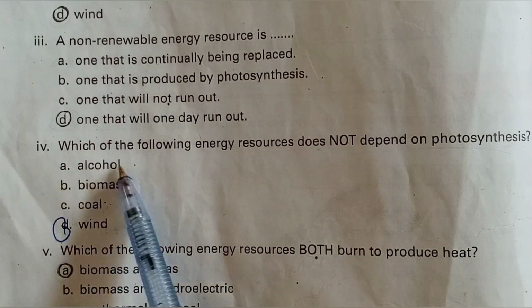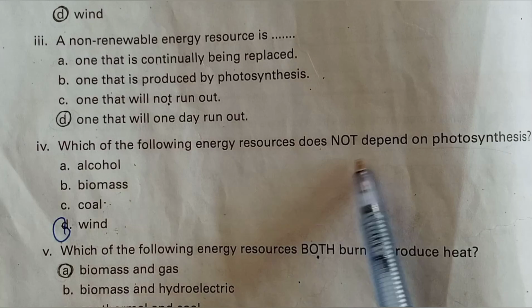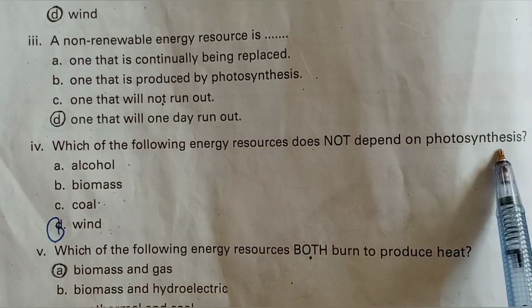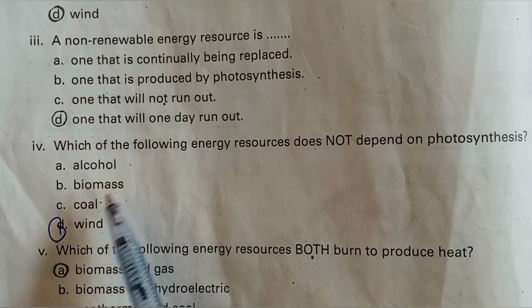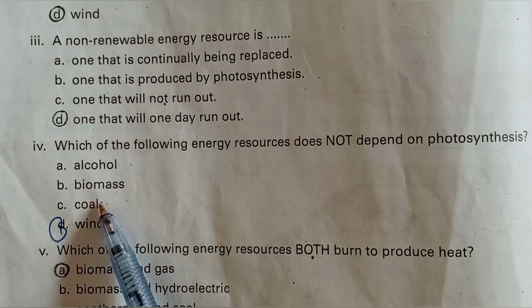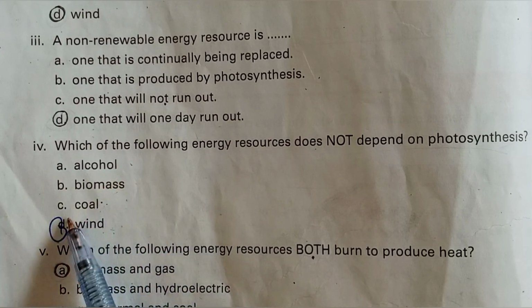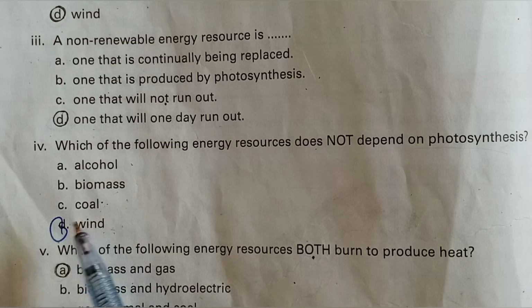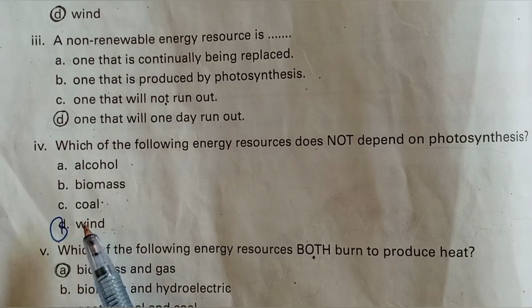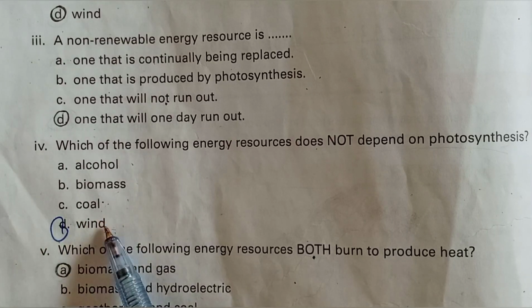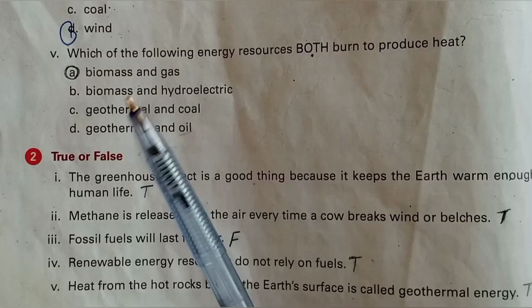The fourth one is: which of the following energy resources does not depend on photosynthesis? Alcohol, biomass, and coal depend on photosynthesis, but wind does not depend on photosynthesis because it is a natural resource to produce energy, so mark option D.